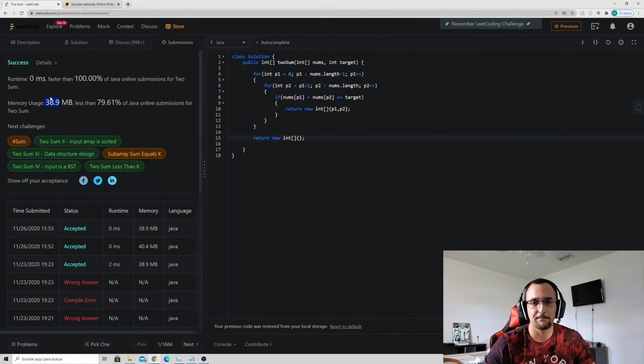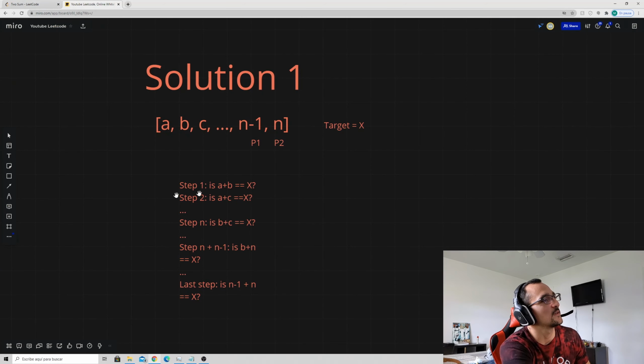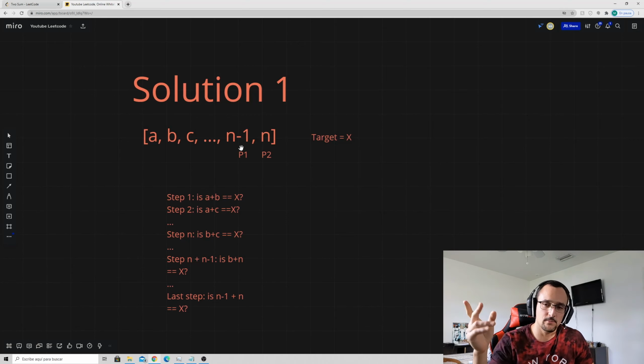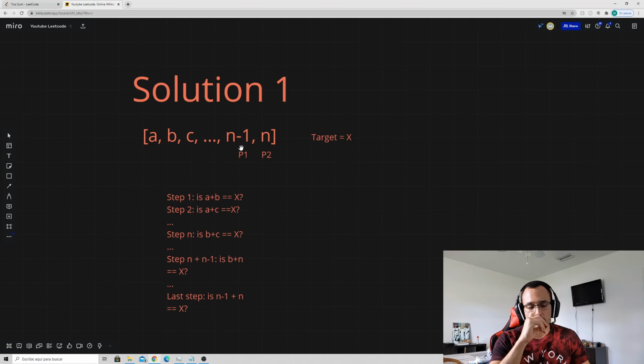But here's the thing. It scales horribly. It does well with small inputs, but once you start using larger ones, the amount of steps that it takes to complete skyrockets pretty much exponentially. And this is because, as you can see, with the first for loop, we're iterating through all the elements in the array, nearly all of them. But for every number that we come across, we have another for loop that's iterating through almost the entire array again.